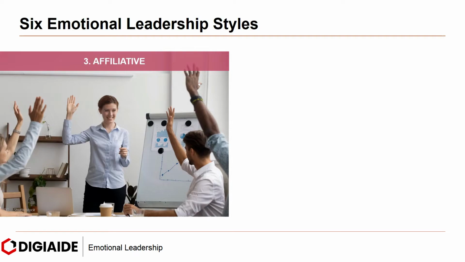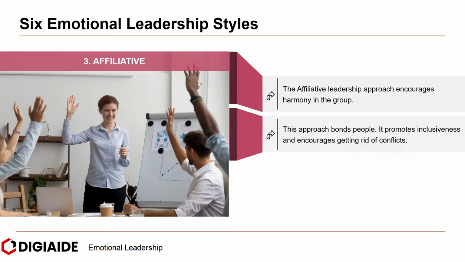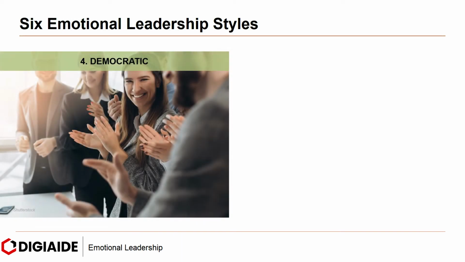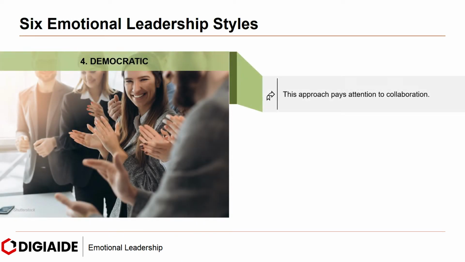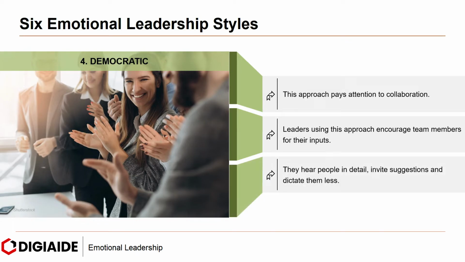Next, affiliative. The affiliative leadership approach encourages harmony in the group. This approach bonds people. It promotes inclusiveness and encourages getting rid of conflicts. To put this style in practice, one has to give importance to people's emotions. Their emotional needs must be seen as important. Next, democratic. This approach pays attention to collaboration. Leaders using this approach encourage team members for their inputs. They hear people in detail, invite suggestions, and dictate them less.